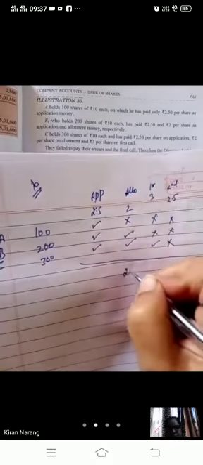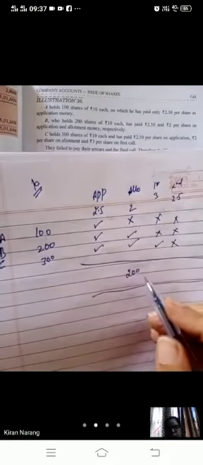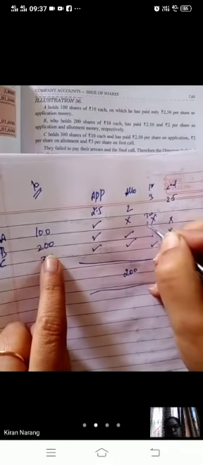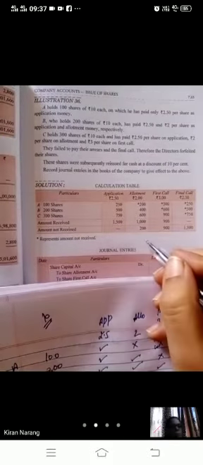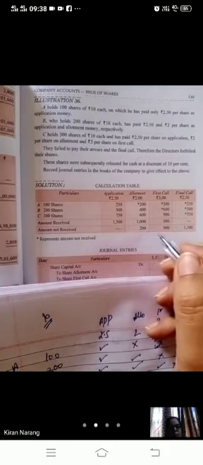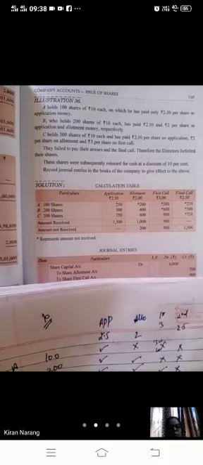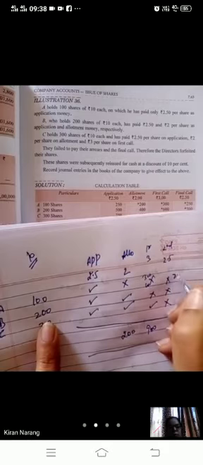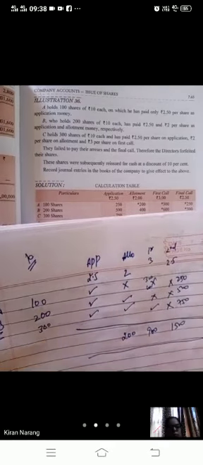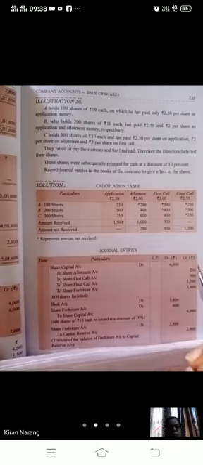This is your table, and with the help of this you can see that rupees 2 on 100 shares means allotment you have not received 200. 100 into 3, 300, and 200 into 3, 600. 900 you have not received by way of allotment. See, you can write the table like this. You have not received 200 on allotment, 900 on first call, and 250, 500, 750 means 1500 you have not received on final call.